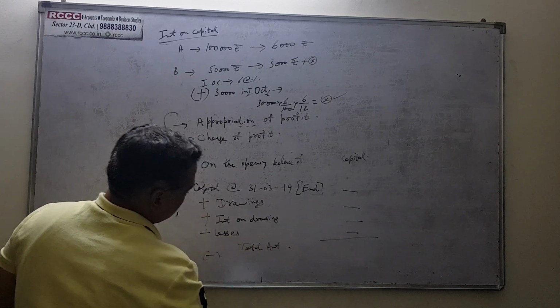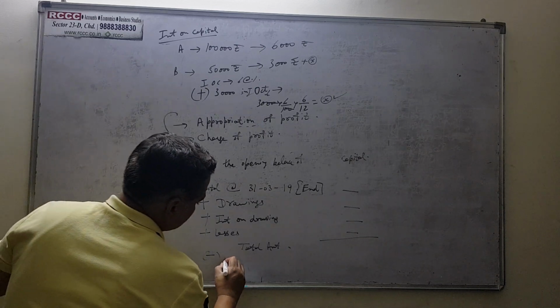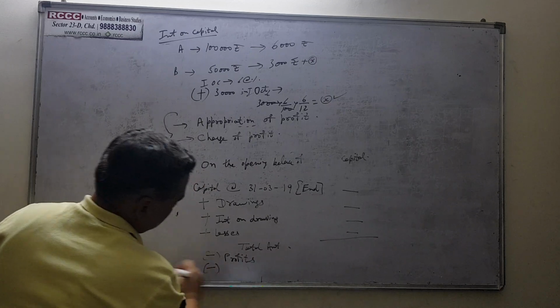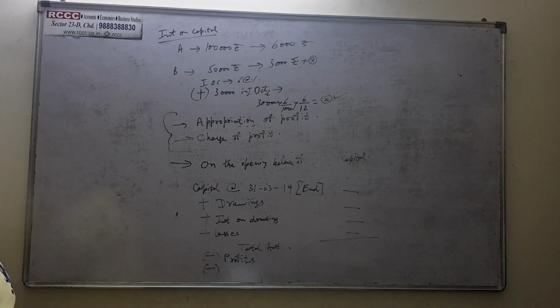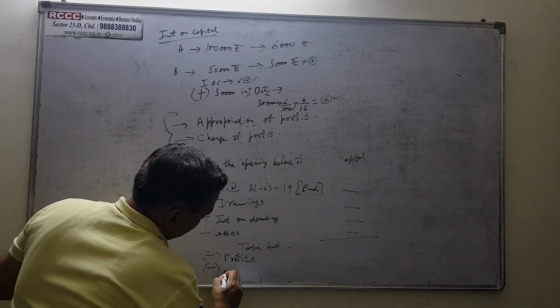What do you subtract out of this? You subtract the profits, and after the profits, what is it that you subtract out of this? You subtract the additional capital introduced.